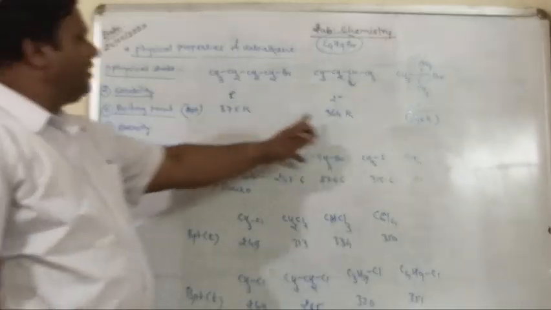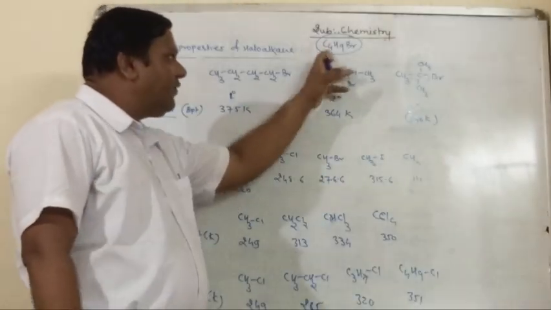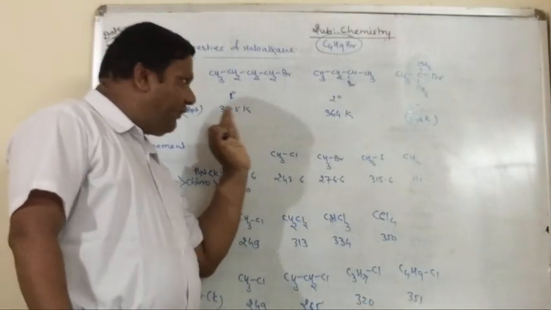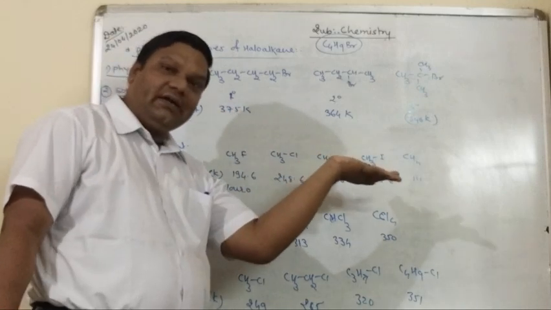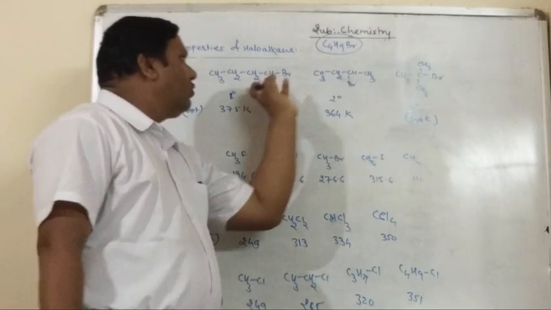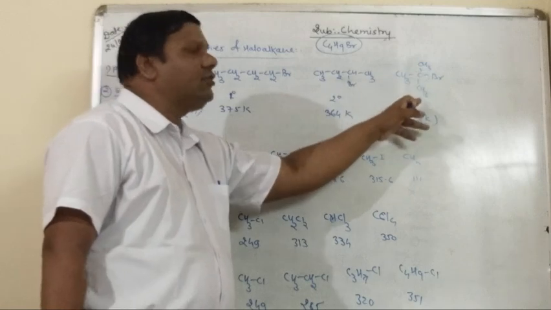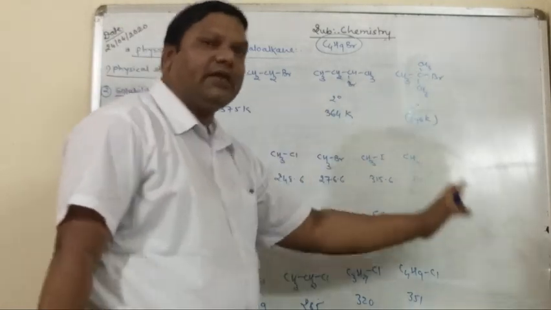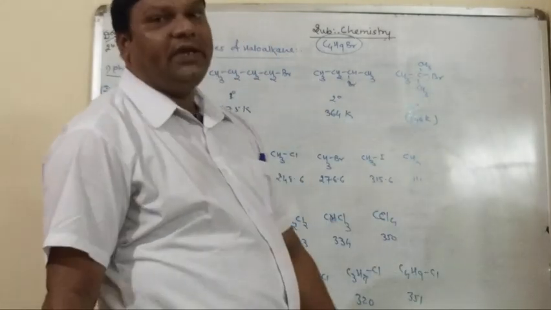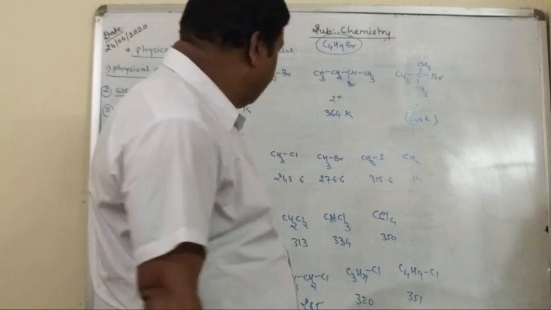So these are three different values, but the molecular formula is the same. On the basis of these values we clearly say that with no branch, one branch, two branches, if the number of branches increases, the boiling point decreases. Understood? Okay.